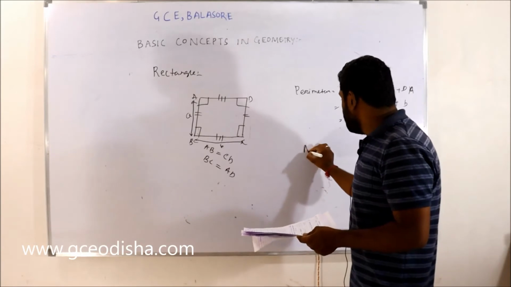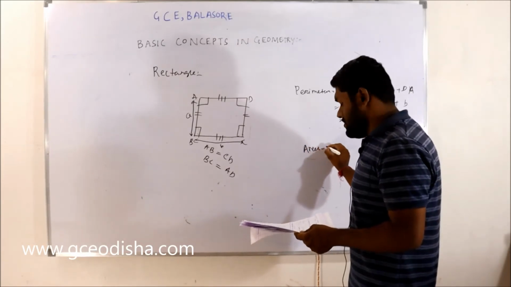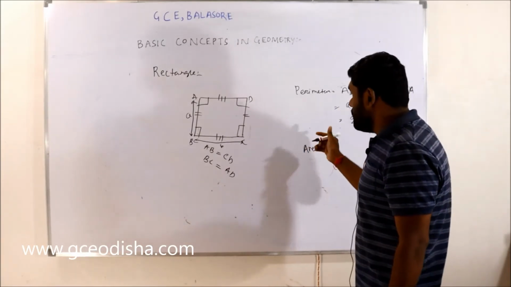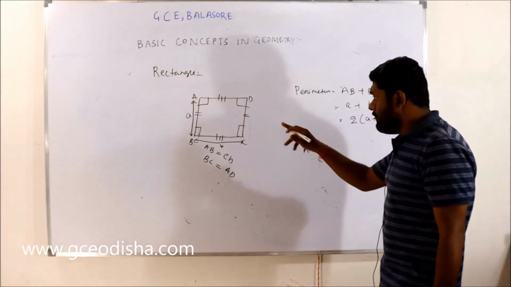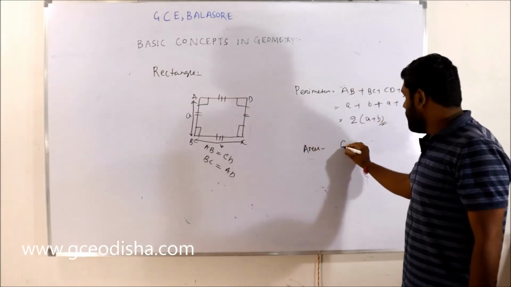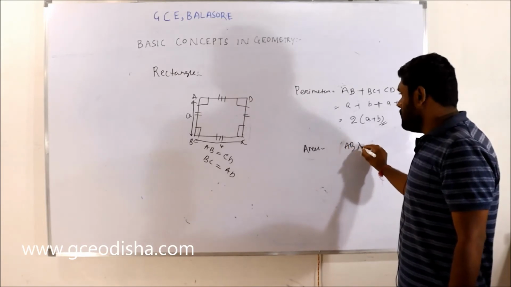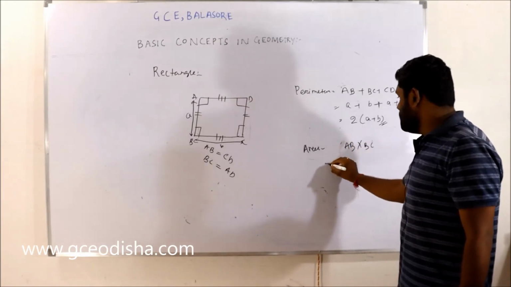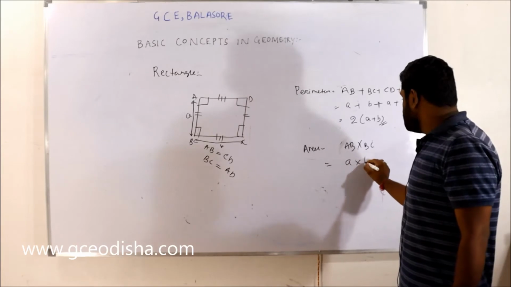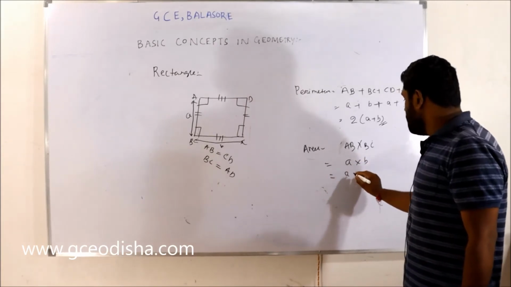Then the area of the rectangle is the multiplication of adjacent sides, that is AB times BC, right? AB is A and BC is B, so the area is AB.